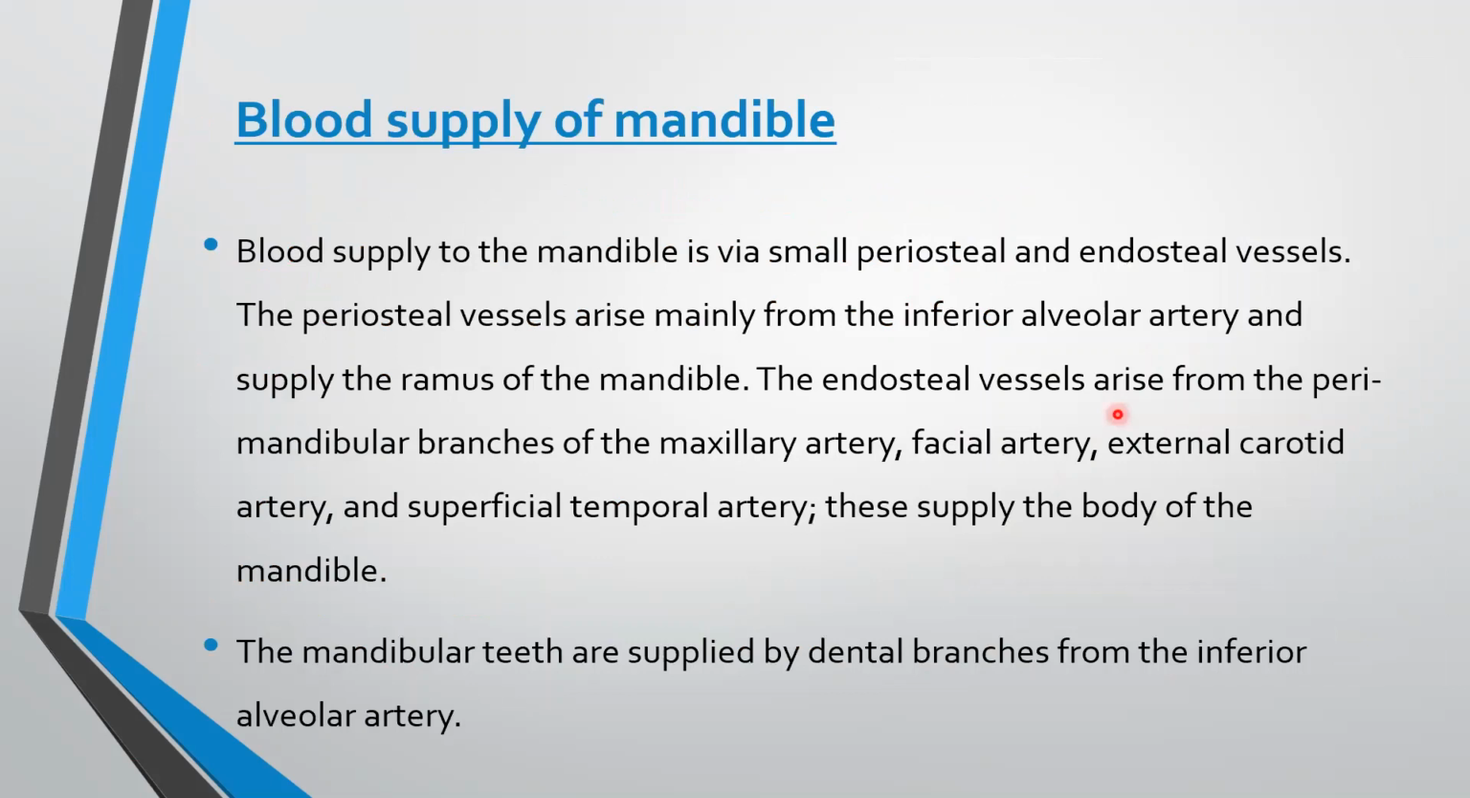Blood supply of mandible. Blood supply to the mandible is via small periosteal and endosteal vessels. The periosteal vessels arise mainly from the inferior alveolar artery and they supply the ramus of the mandible. The endosteal vessels arise from the perimandibular branches of maxillary artery, facial artery, external carotid artery, and the superficial temporal artery. These supply the body of mandible. The mandibular teeth are supplied by dental branches from the inferior alveolar artery.